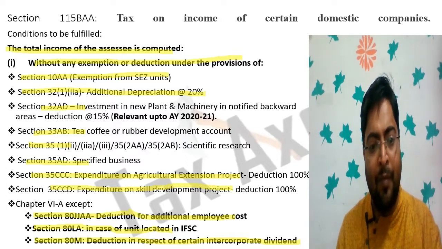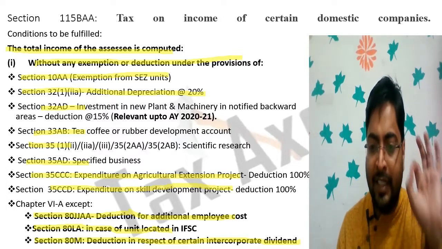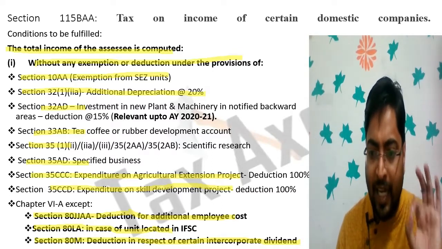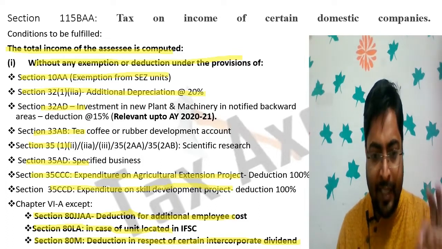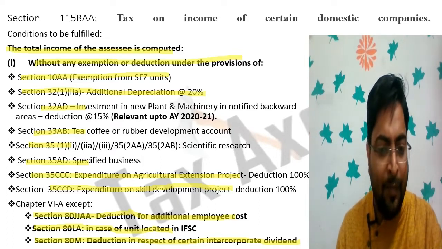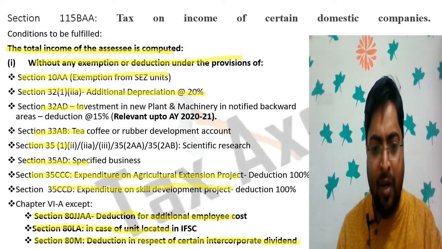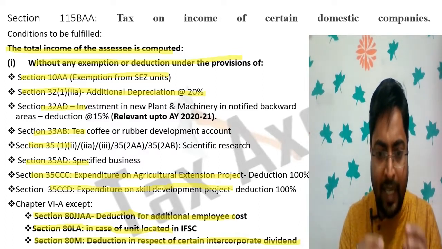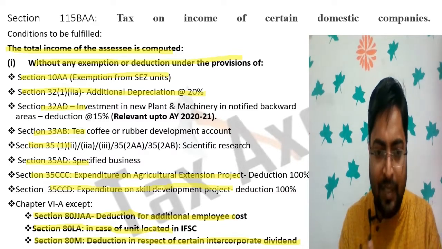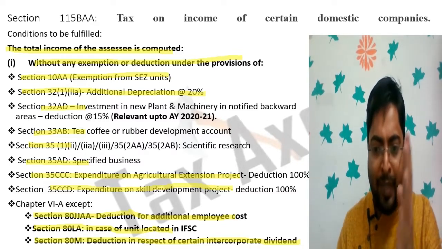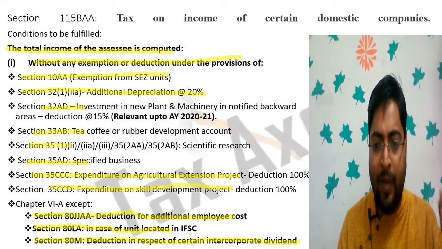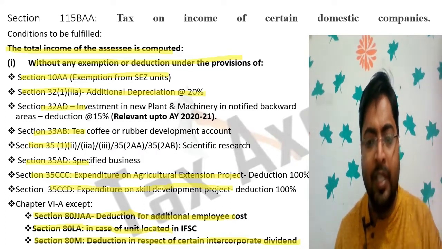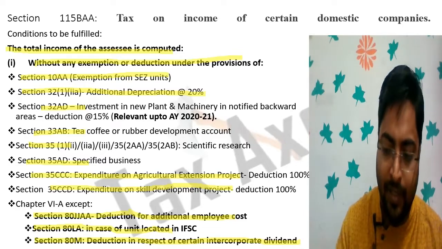Chapter 6A benefit is also not available except 80JJAA, that is for the additional employee cost, 80LA, that benefit is given to a unit located in IFSC, and 80M. So 80JJAA, 80LA and 80M, all these benefits are available. And besides this, no benefit from 80C to 80U will be available to the company if the company opts for 115BAA.